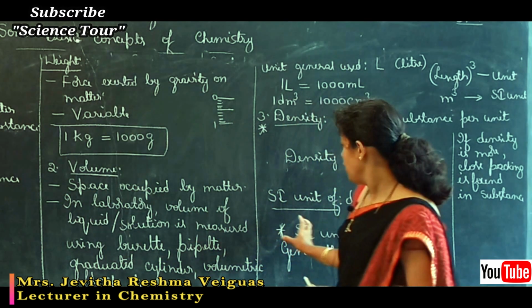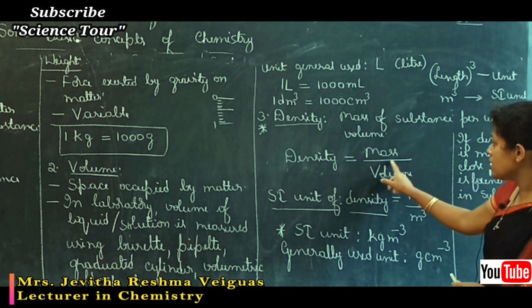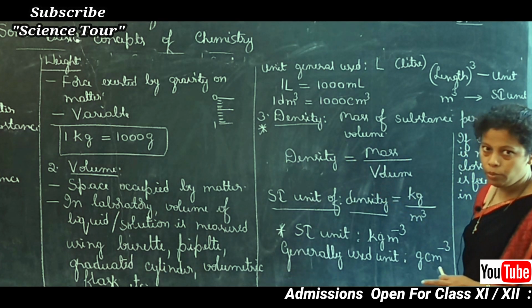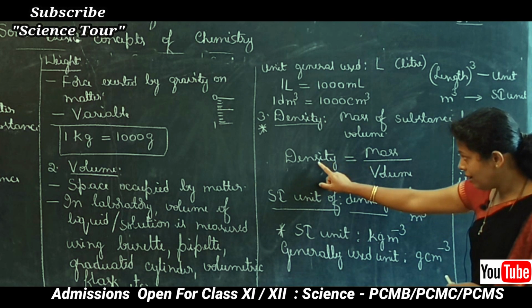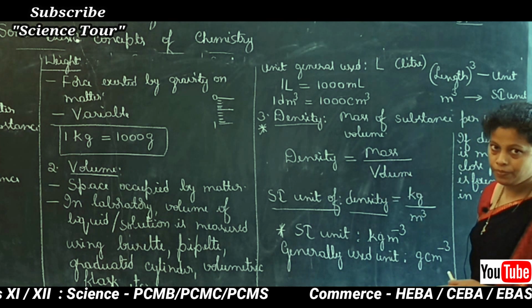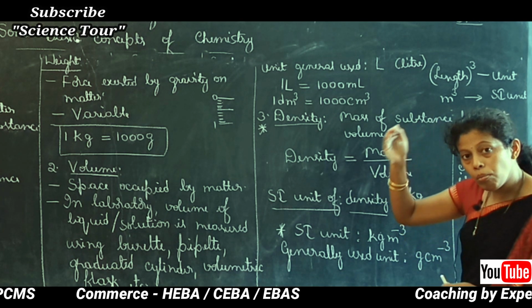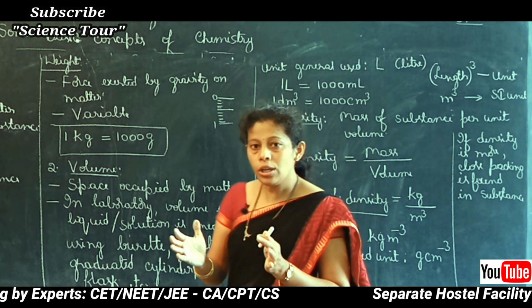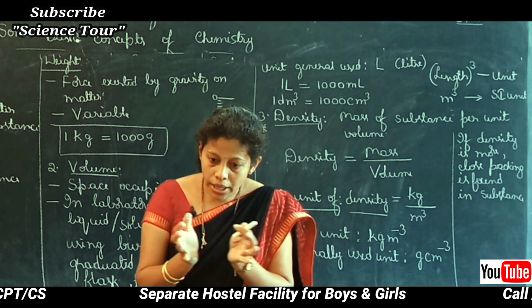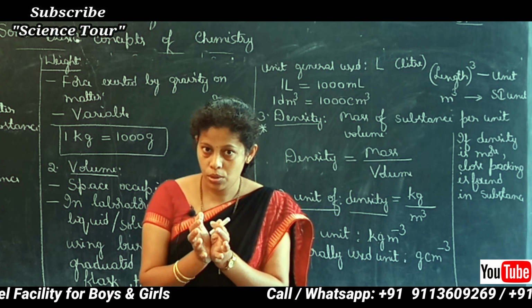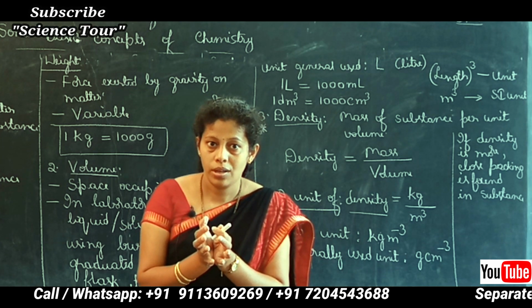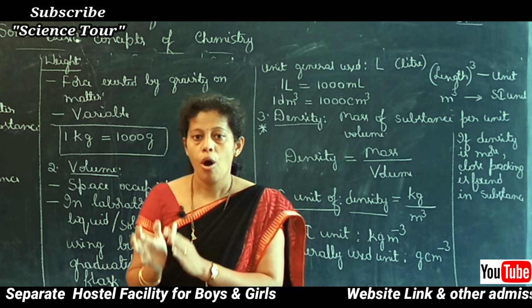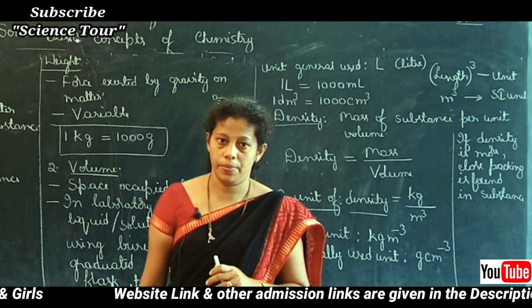How can you say this? Here, if mass is more, density will be more. If volume is less, density will be more. Look at the equation: density is equal to mass divided by volume. More mass, more density. Less volume means more density. Volume is less means the matter particles are very close, so packing is more close, indicating more density. So more density means more close packing, or more close packing indicates more density.